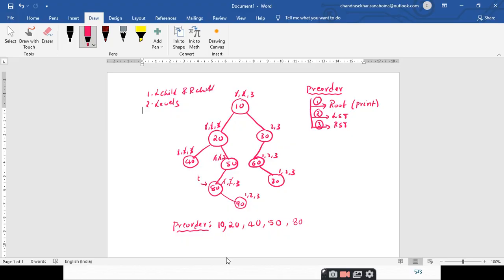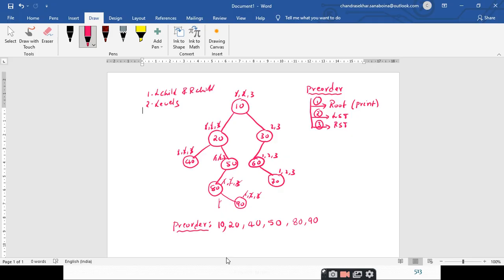And the third step is traversing the right subtree. So you make modification to this pointer such that it is pointing to the node 90, and just you strike it off. And here at 90, I have to process the 3 steps. That is, I have visited the root node. That means I have printed the root node. Strike it off. And there is no left subtree to traverse. Strike it off. There is no right subtree to traverse. Strike it off. Right. So I am done with all the 3 steps at 90.